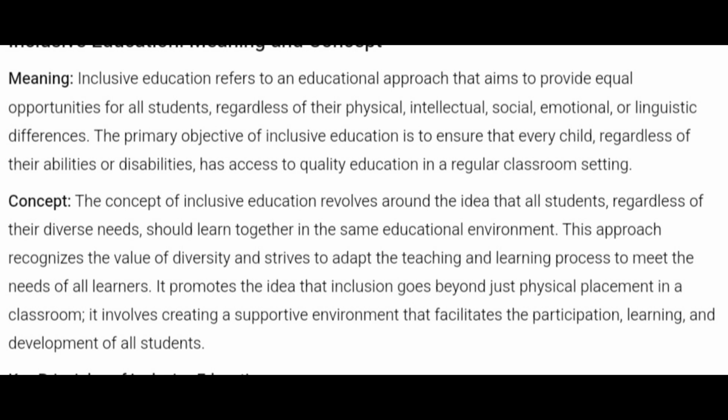So in inclusive education, what happens is that physical adjustments are also made. Suppose BaLA. Have you heard of BaLA? I'm not talking about that Akshay Bala, right? I'm talking about BaLA from an educational point of view. BaLA means building as learning aids. Now, what is building as learning aids?